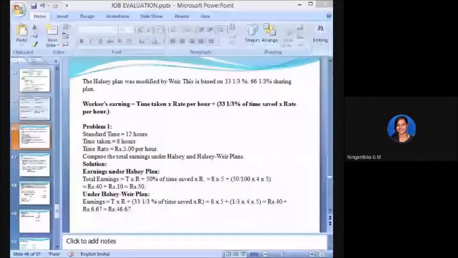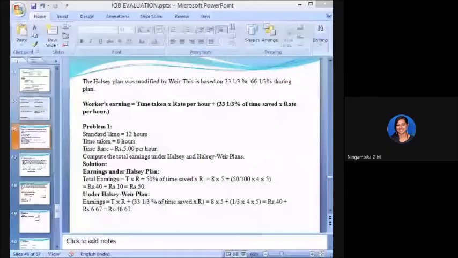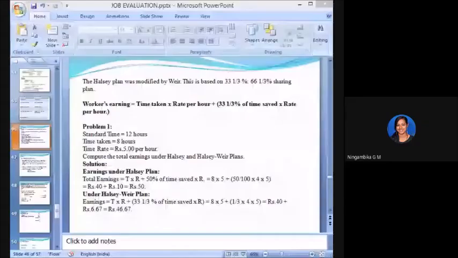A worker is paid a basic rate of rupees 20 per hour. That is R. Mention it as R is equal to 20 per hour. In addition to it, he gets rupees 2000 per week of 48 hours as a dearness allowance. He completes a job with the standard time of 60 hours during the week of 48 hours. Ascertain his earnings under Halsey premium plan. So what is he saying? The R is rupees 20 per hour.